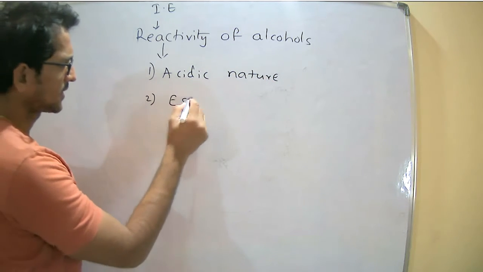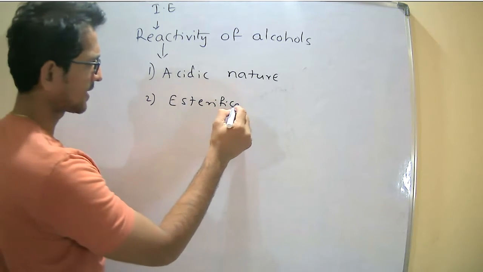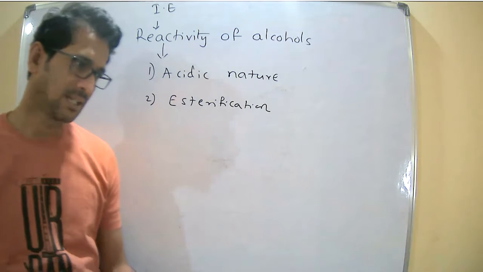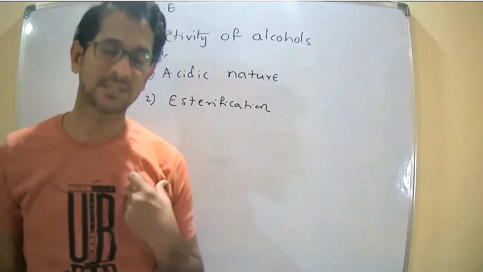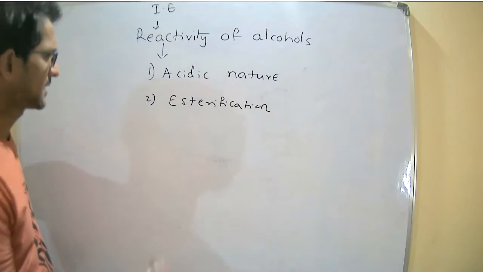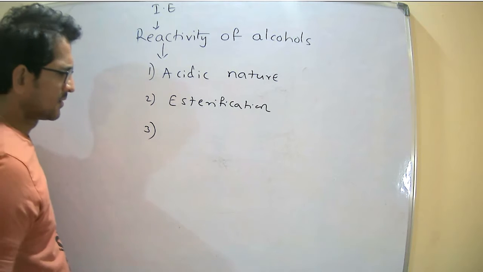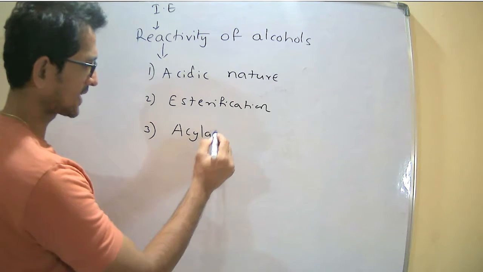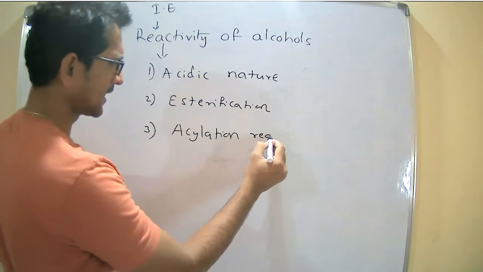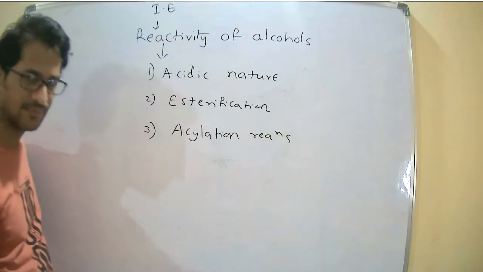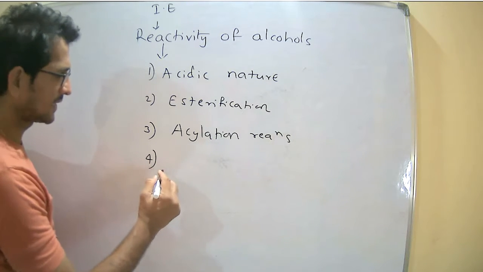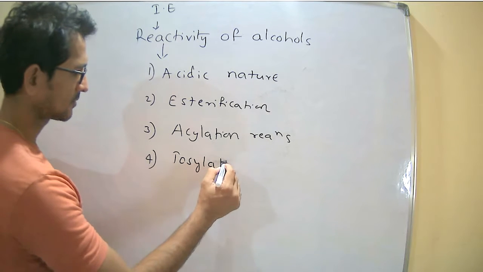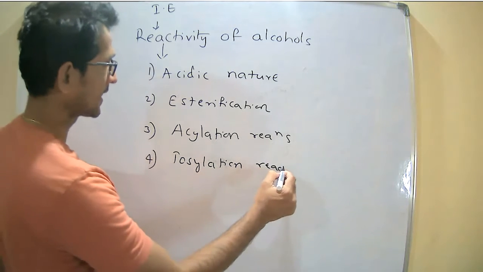Next, esterification is over in the last class. A discussion on the esterification as well as the acid derivative reactions. Acid derivative reactions. Next, the third one is acylation reactions. The fourth one is tosylation reactions.